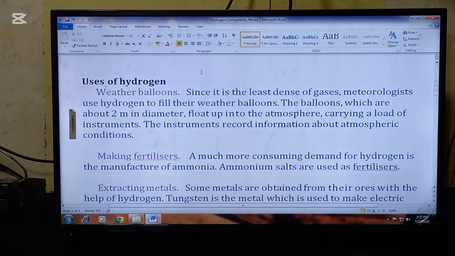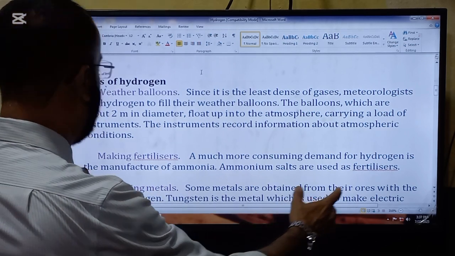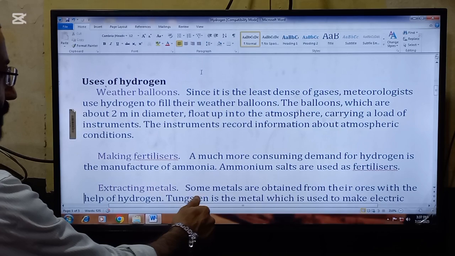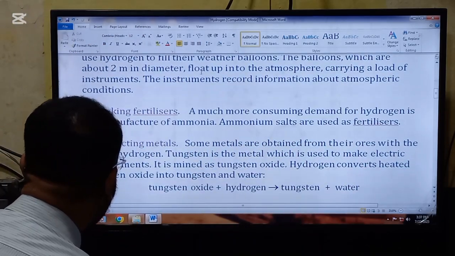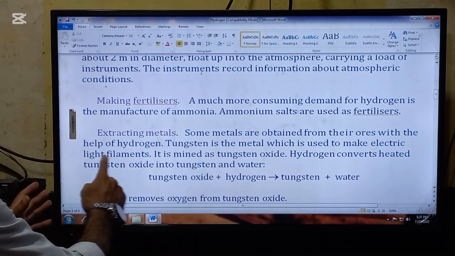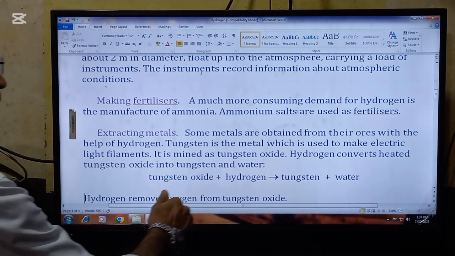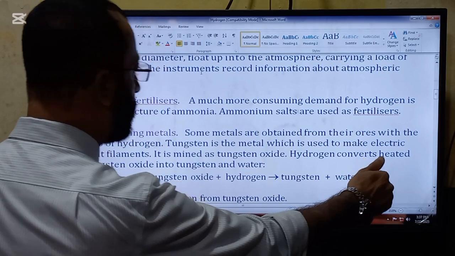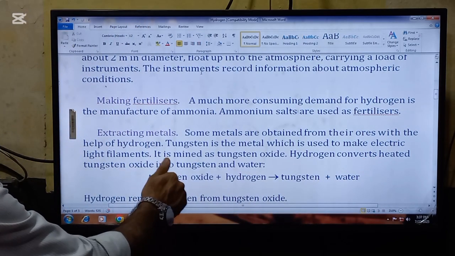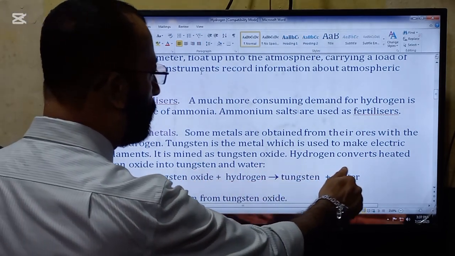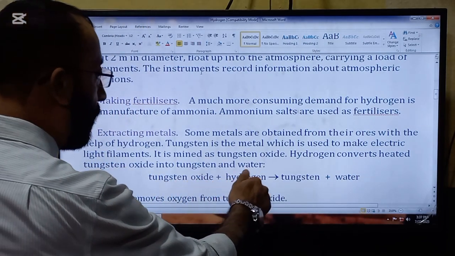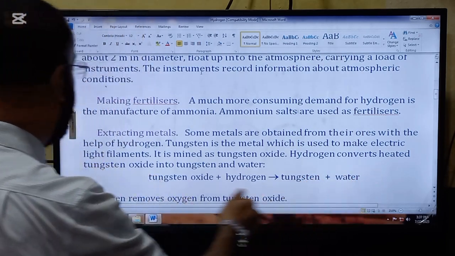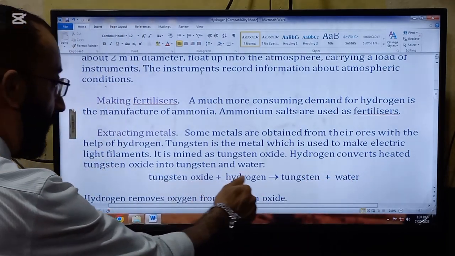The next important use is in making fertilizers. A much more consuming demand for hydrogen is the manufacture of ammonia. Ammonium salts are used as fertilizers. The next important use is in the extraction of metals. Some metals are obtained from their ores with the help of hydrogen. Tungsten is the metal which is used to make electric light filaments. It is mined as tungsten oxide. Hydrogen converts heated tungsten oxide into tungsten and water.